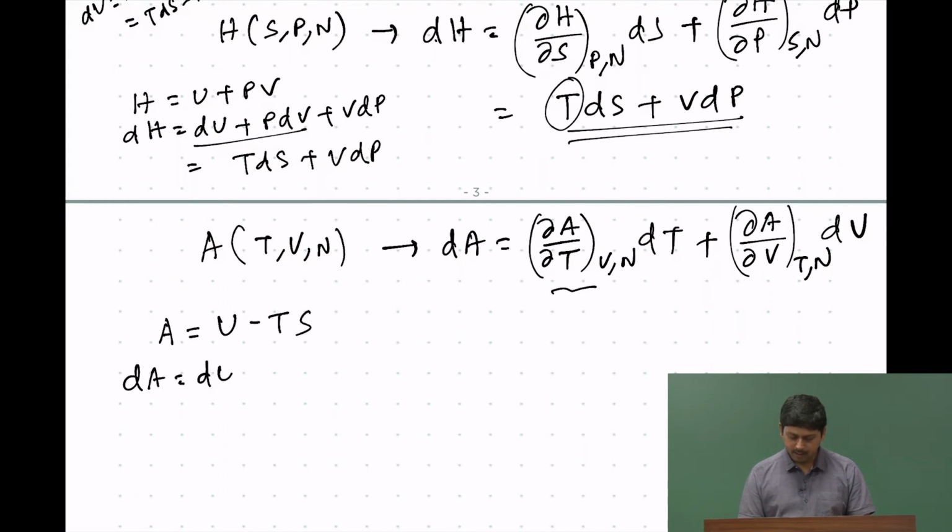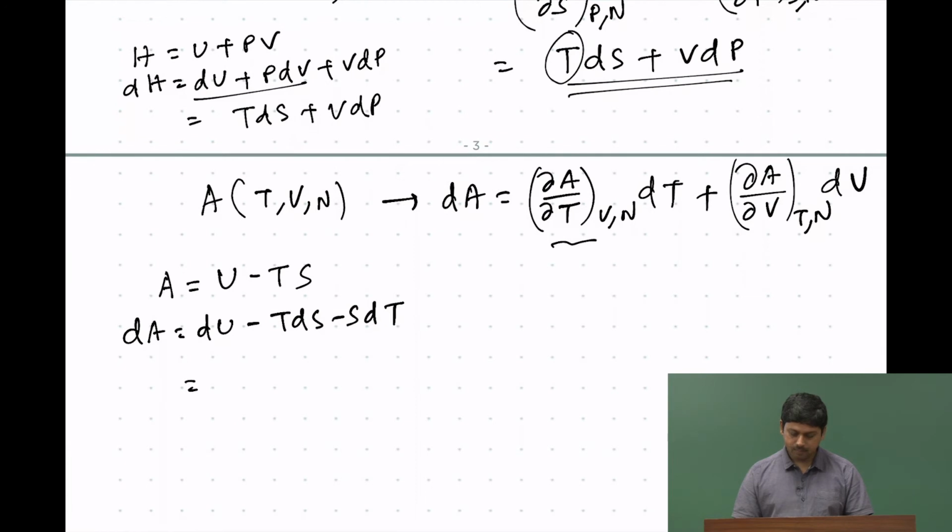So, dA is dU minus T dS minus S dT. What is dU minus T dS? It is nothing but dU minus dq, which is dw, which is minus P dV. So dA is minus S dT minus P dV.